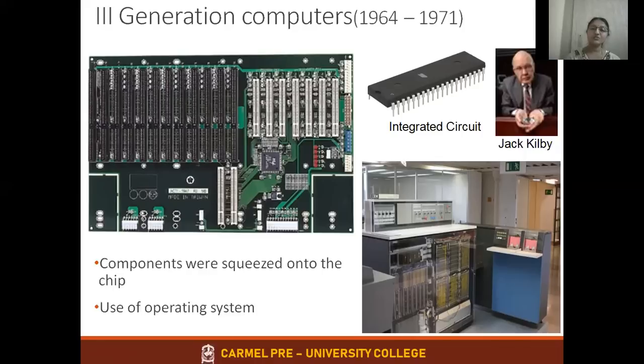But what is the meaning of IC? A huge number of circuits can be fabricated on a single chip. Now everywhere, so many devices make use of chips, isn't it? So the number of circuits was reduced. Of course, it's not only a single IC, several IC chips were used for the computation, that is processing, as well as storage, calculations, everything. These components were squeezed onto a single chip, and the introduction of the operating system, OS, happened during the third generation. You can just see a model of a system which was during the third generation computer.